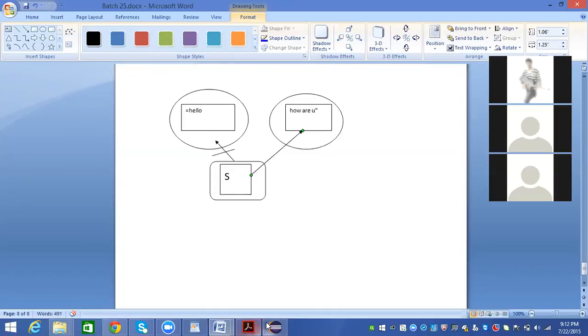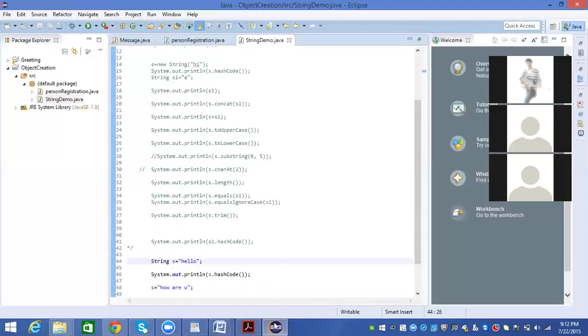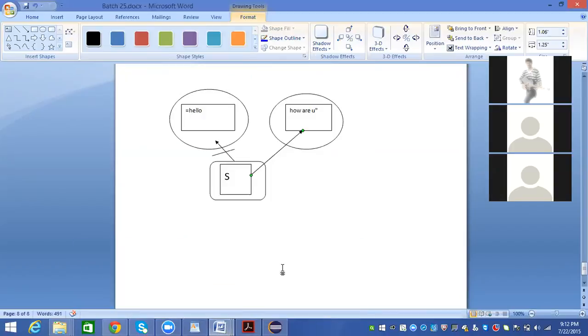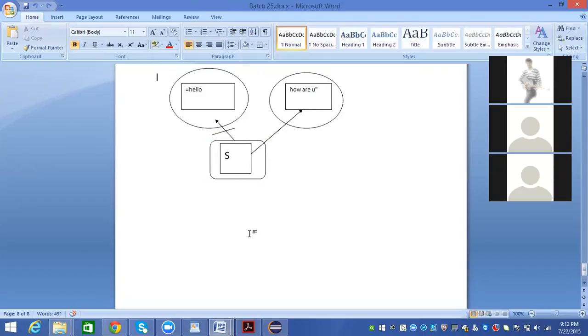Now let me talk about a new concept called string buffer. There is an interview question they are going to ask: what is the difference between string buffer and string builder?